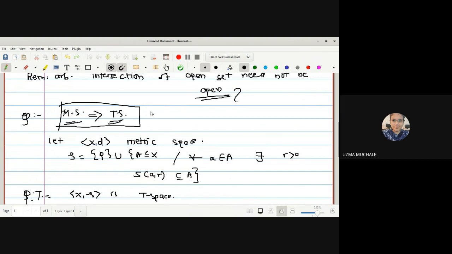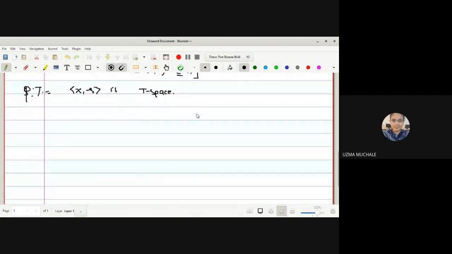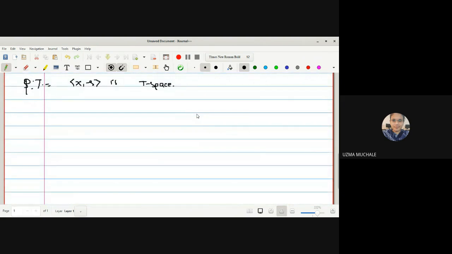Every metric space is a topological space, but the converse need not be true. The counter example for that I will give you later on while discussing the things.